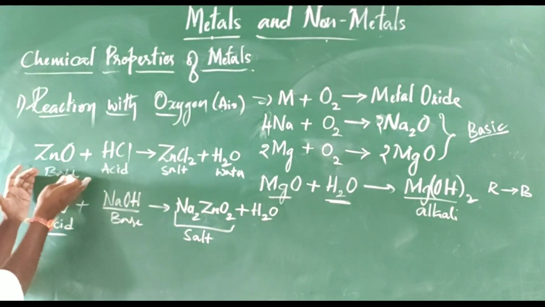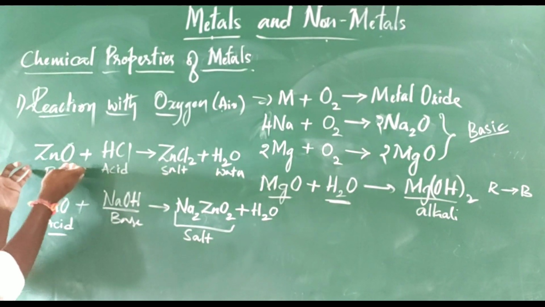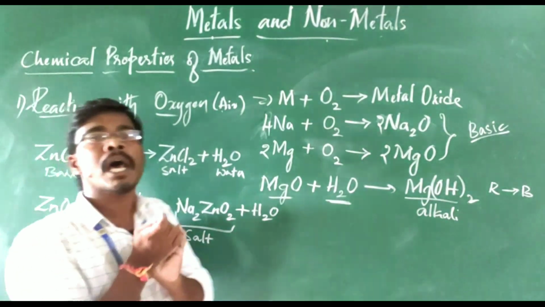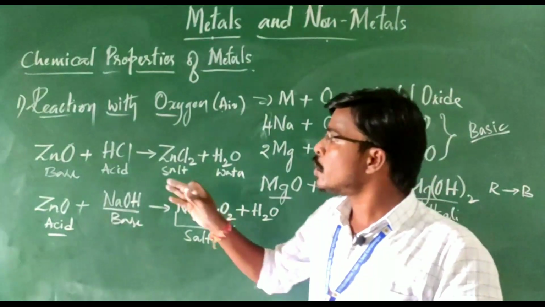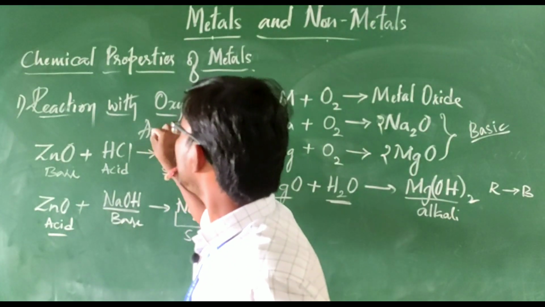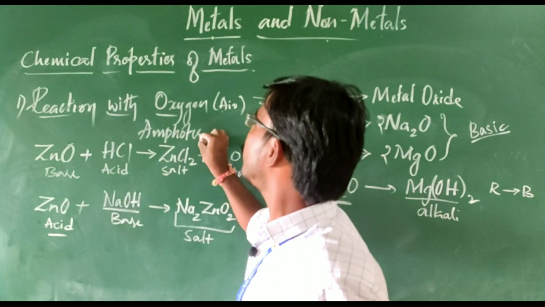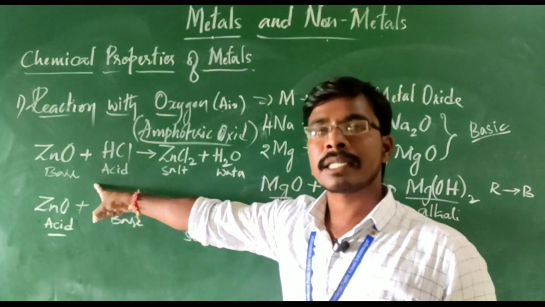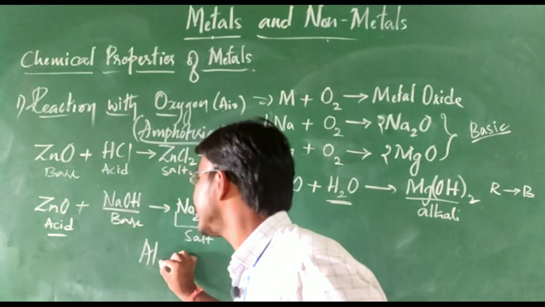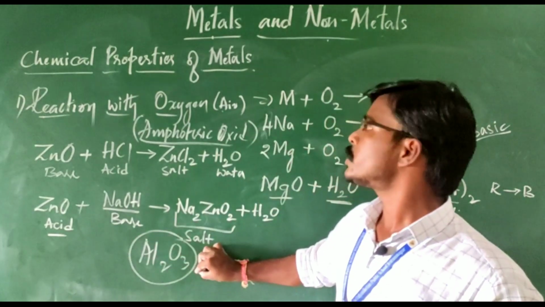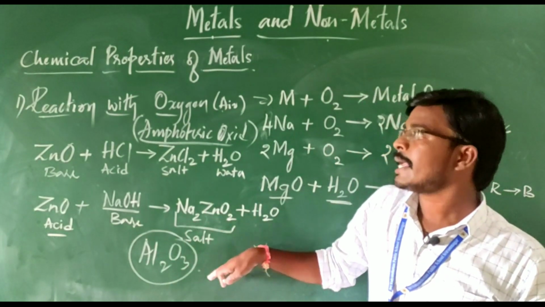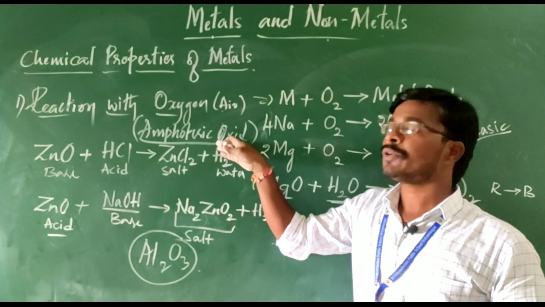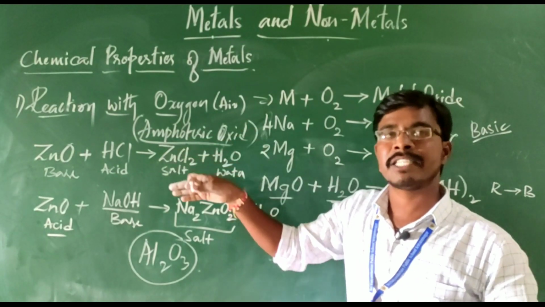Sometimes some of the metal oxides show basic nature as well as acidic nature. The metal oxides which behave as both acidic and basic are called amphoteric oxides. Zinc oxide is an example. Aluminum oxide, Al2O3, will also behave as acidic as well as basic. Due to that, these examples we can call amphoteric oxides, which show both behaviors of acids as well as bases.